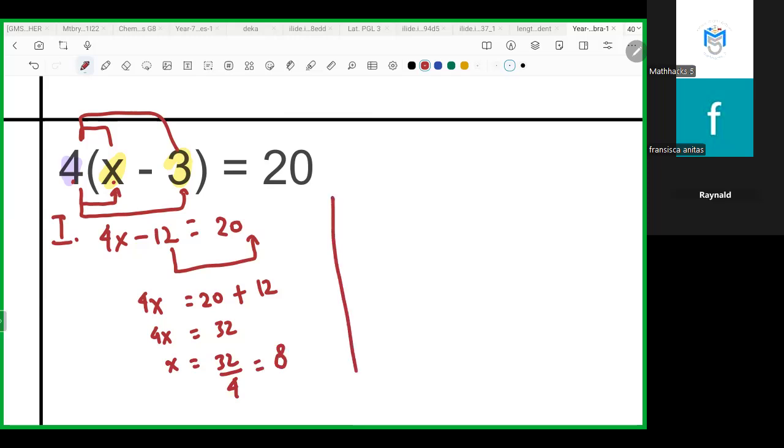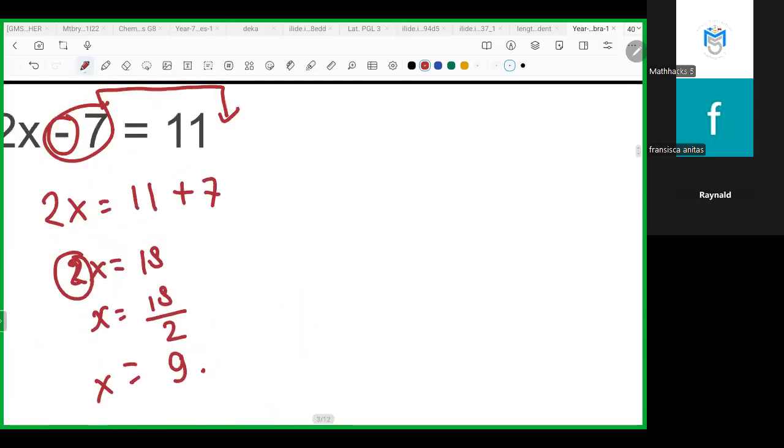The second method is a little bit shorter, but you have to find what the point is. This 4 in here means 4 times, or 4 multiplied by. If in here is 4 times, what's the reverse for times?